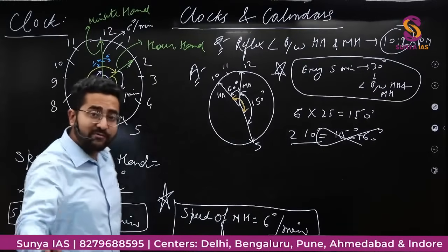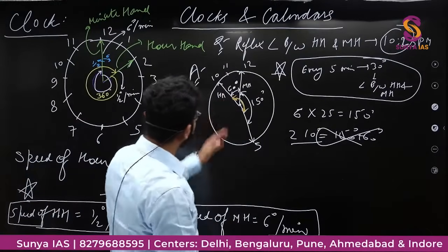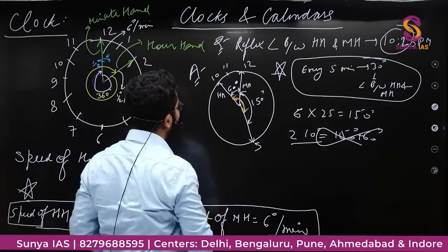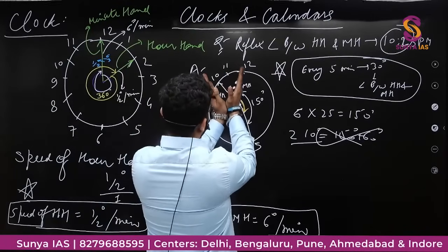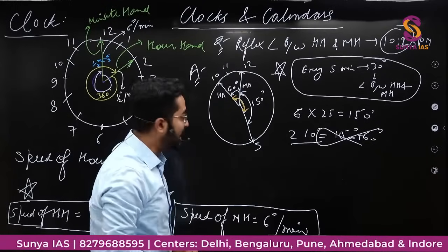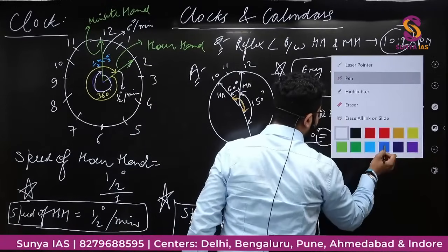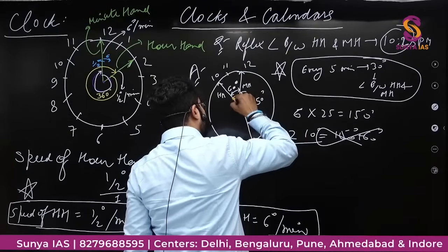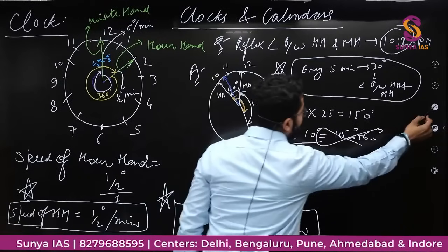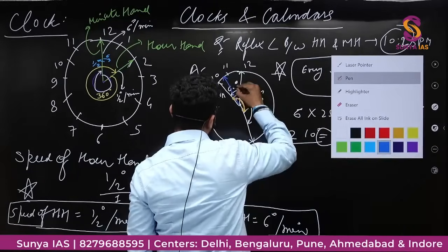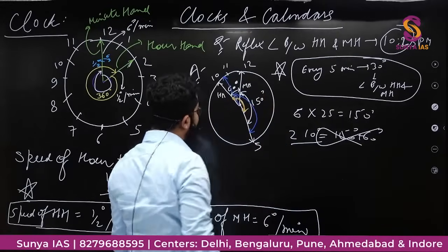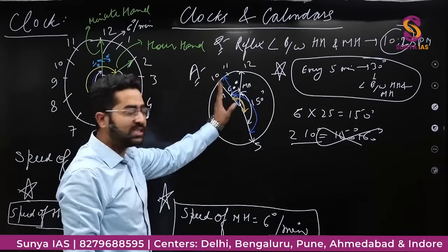Why? Because we have addressed only one part of the question where we have moved this minute hand. भाई आवर हैंड भी तो मूव करेगी 25 मिनट में, 10 पे थोड़ी ना रहेगी. 10 बज रहा है, ये मूव कर रही है 6 डिग्री पर मिनट से, ये भी तो हाफ डिग्री पर मिनट से थोड़ा सा 10 से थोड़ा सा इधर कहीं आ जाएगी, राइट? So now if I make this new position of hour hand, then our reflex angle would be this angle. This angle would be our reflex angle. This angle, which minute hand is making with the new position of our hand.